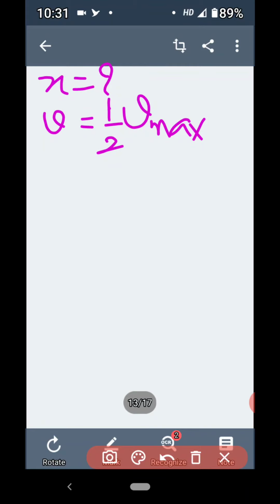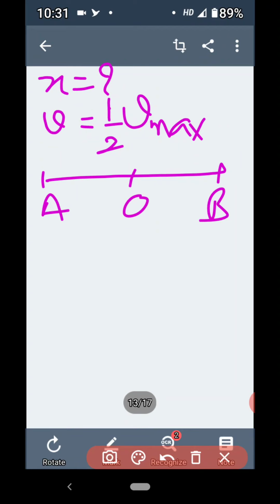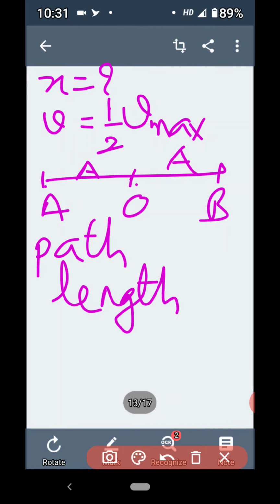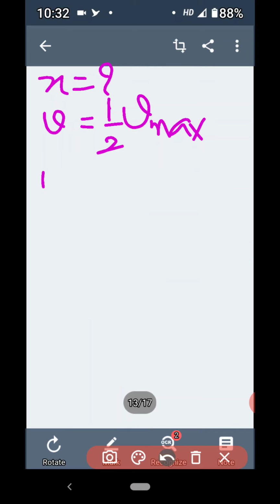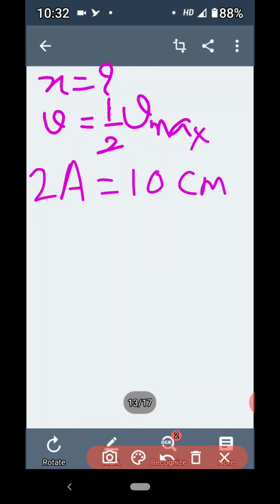Path length is given. We know that suppose this is that straight line AB along which that particle is performing SHM. From O to B, this distance is called amplitude. From O to A, this distance is also called amplitude. So path length is nothing but AB, and it is nothing but 2 times A, means 2A. So in short, here the path length is given, and that path length is 10 centimeter. So let us write here as 2A is equals to 10 centimeter.